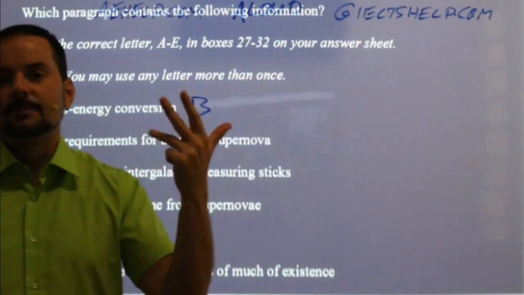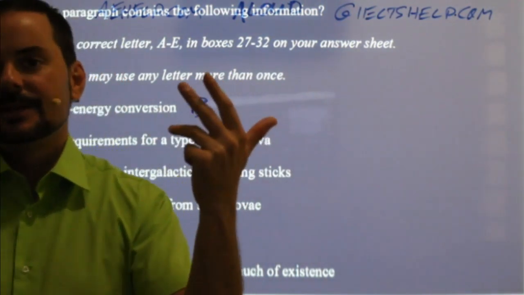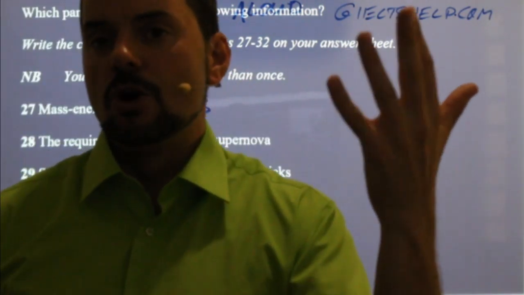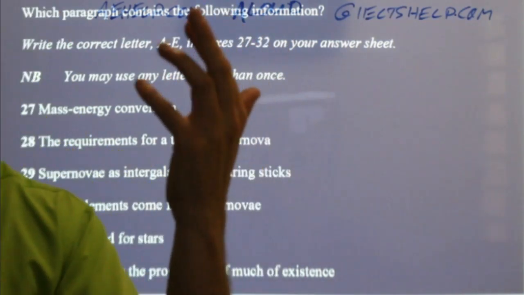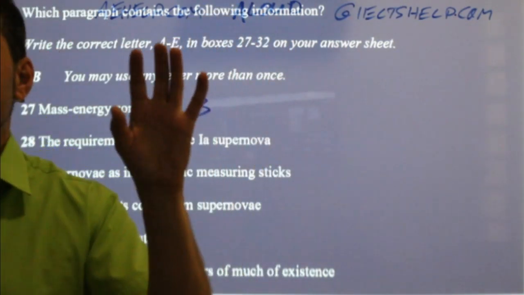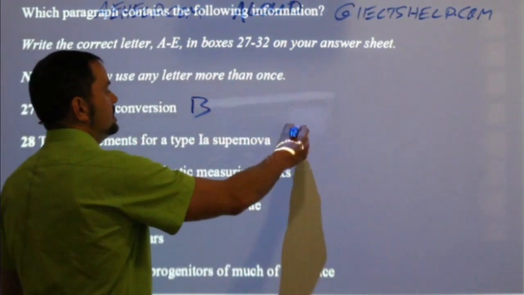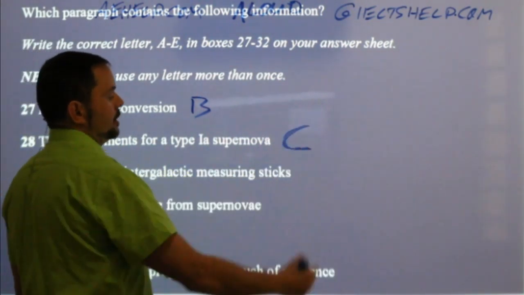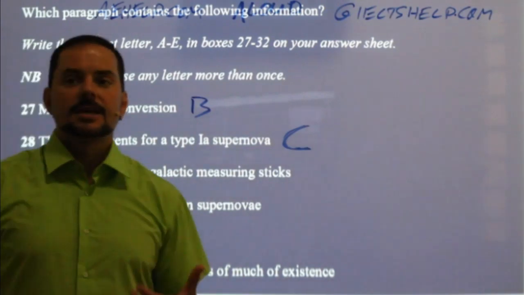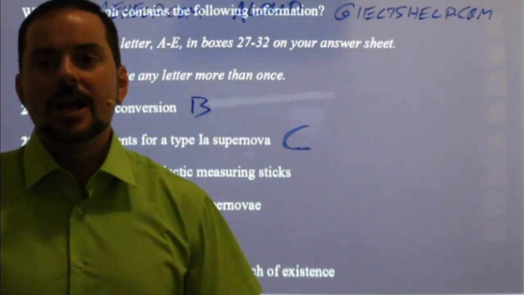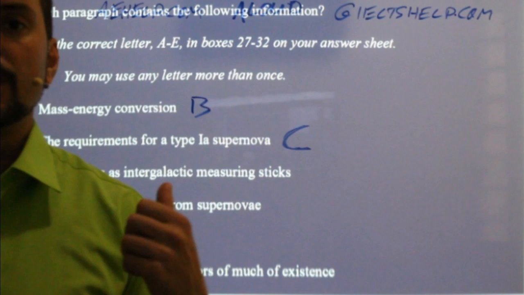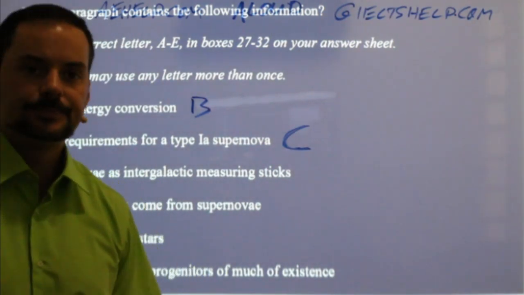Then it talked about measuring sticks. Then it talked about supernovae, the origin of many of the elements. It's only 5 paragraphs, right? So this one was C. If I'm an active reader, students, if I'm practicing this at home and I'm an active reader, I can answer that easily and quickly without reading the passage.